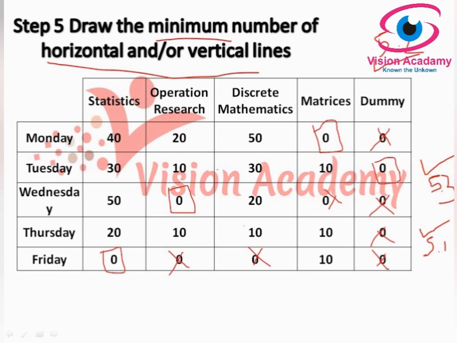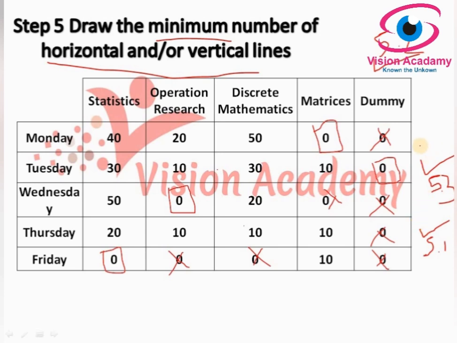So since 5.1, 5.2, 5.3 is over, now 5.4 is draw straight lines through all unmarked rows and marked columns. Firstly, we have to draw a straight line through all unmarked rows. Look at here. Tuesday is marked row and Thursday is marked row.